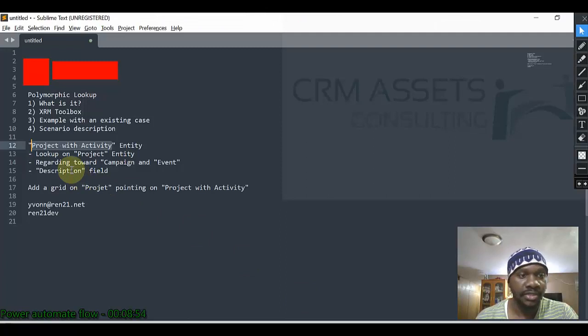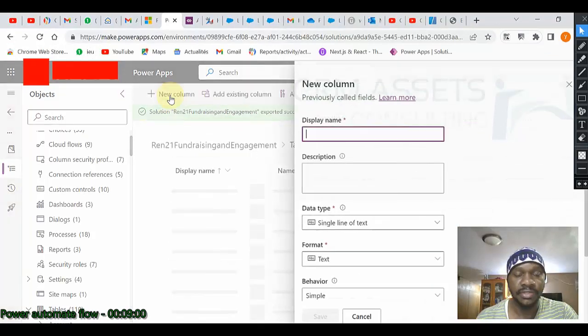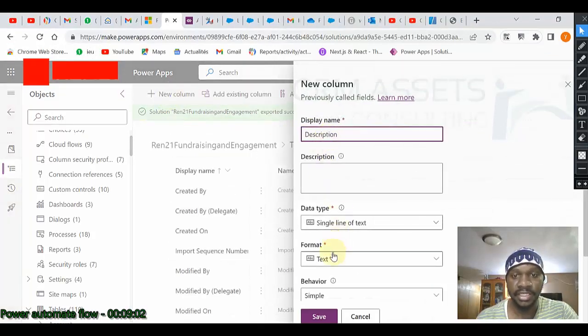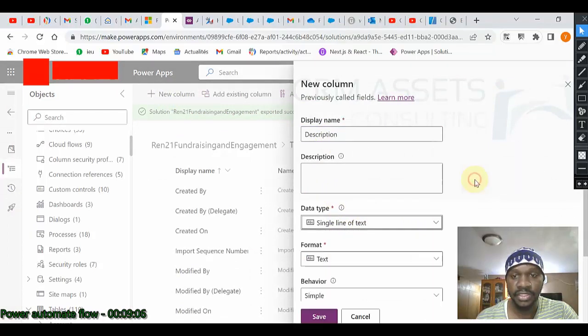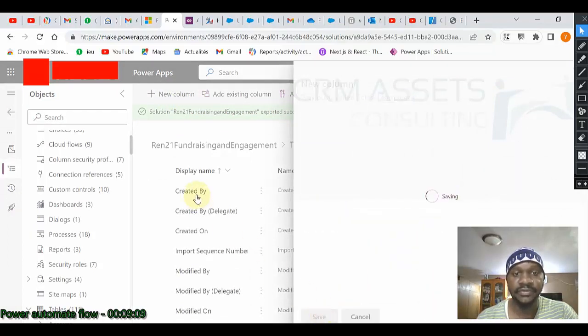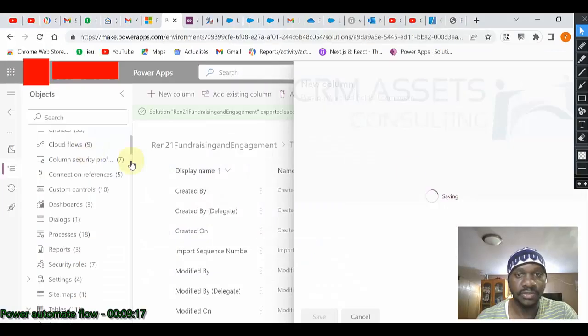Okay, let us add the description, which is a simple text area description. Let us say it is text area. We save. After the description, let us create a lookup on project. We'll call it project also.